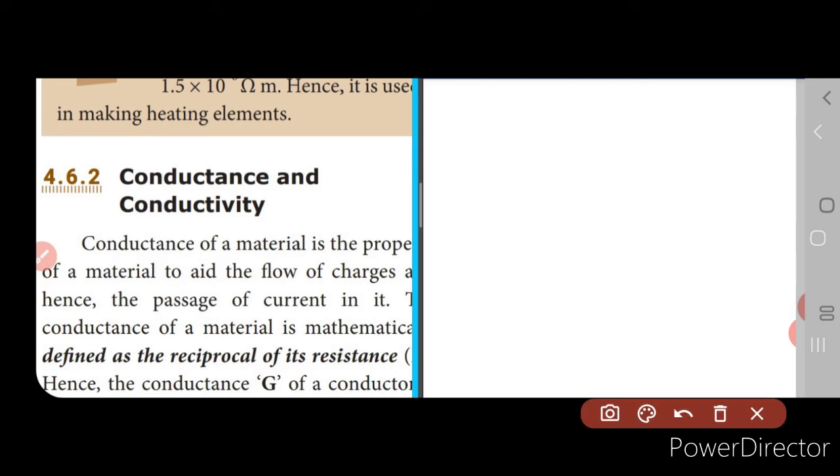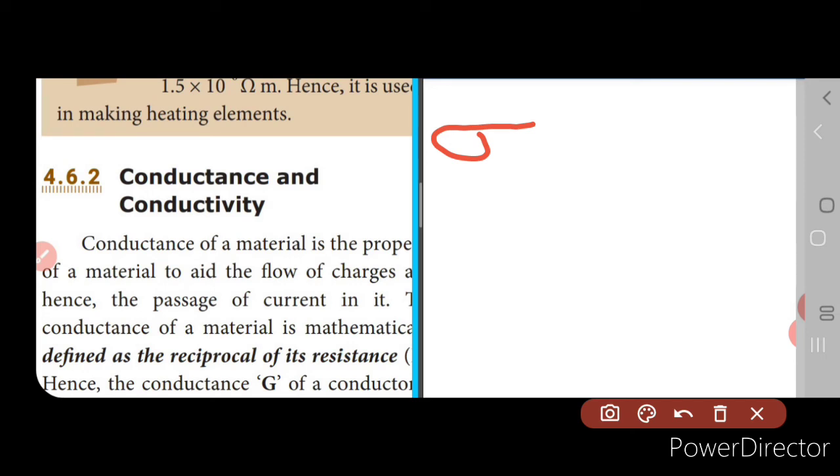Now if conductance is the reciprocal of resistance, then the reciprocal of the resistivity is nothing but its electrical conductivity. So conductivity and resistivity are connected together, and the conductance and resistance are connected together. Now what is the conductivity? Conductivity is given by the symbol mu.